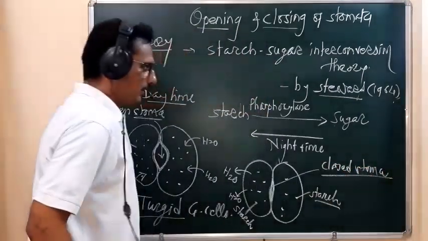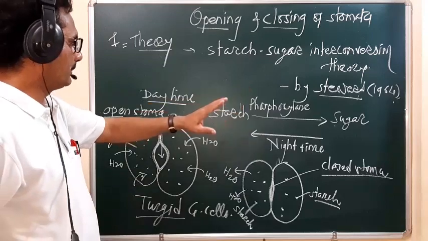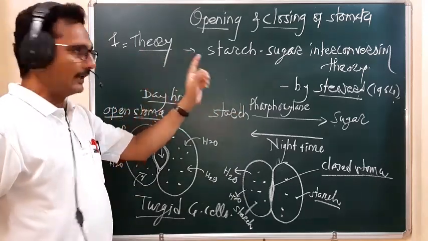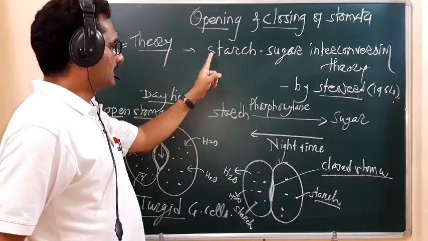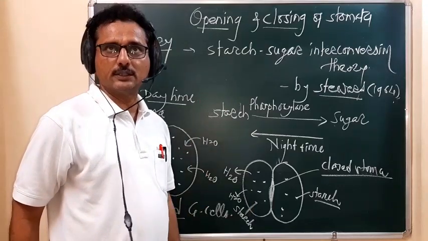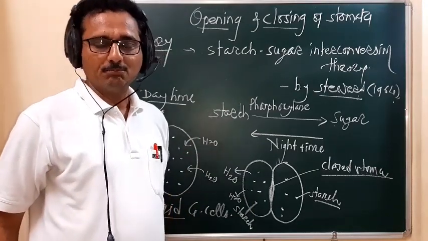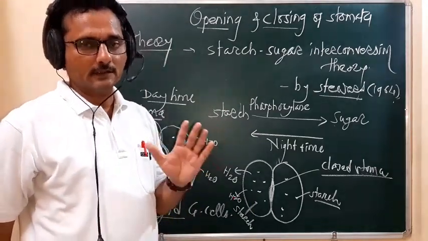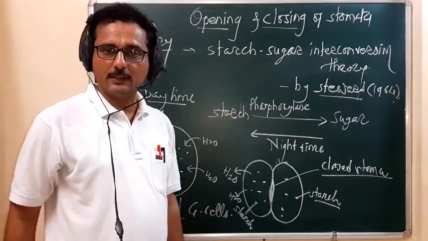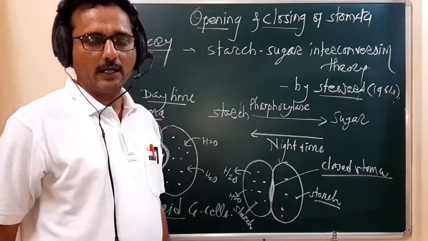According to the scientist Stewart, who put forth the first theory, and what was that theory? It is the starch-sugar interconversion theory. According to this theory, because of the interconversion of starch and sugar, the stomata open during daytime and close during night time.